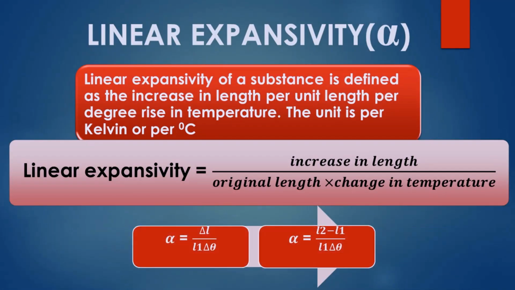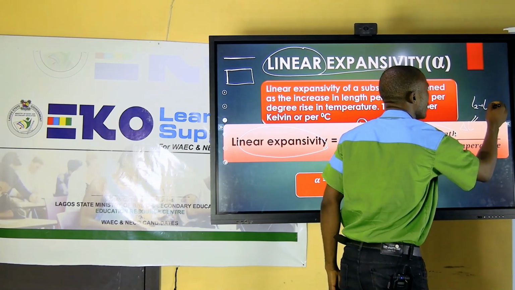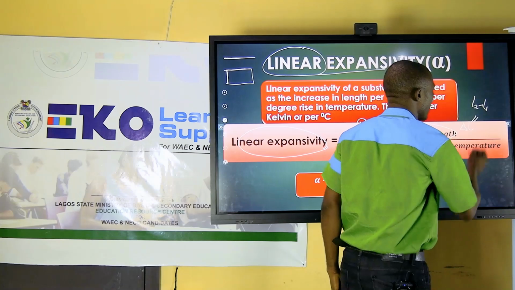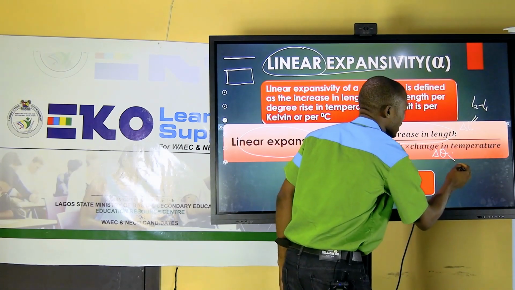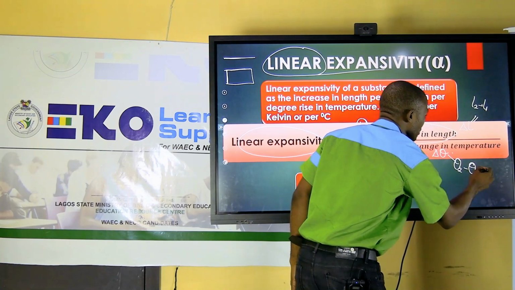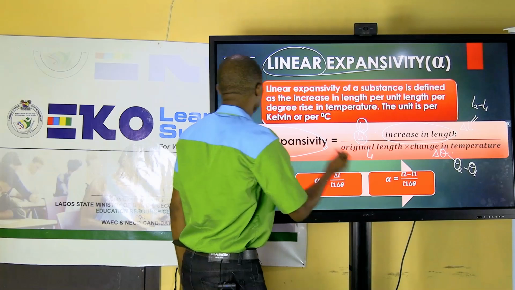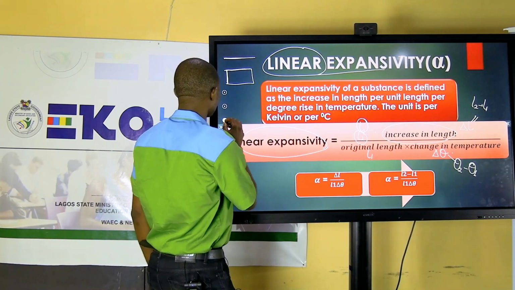We usually represent it by using the symbol delta L. So then original length, which is L1, then change in length, change in temperature, delta theta. So this change in length is the second length or the new length minus the original length, which is L1. Now, for the change in temperature, we say that the new temperature, which is theta 2, minus the old temperature, theta 1. So that is what you have on this place. Now, let's go to the next part.